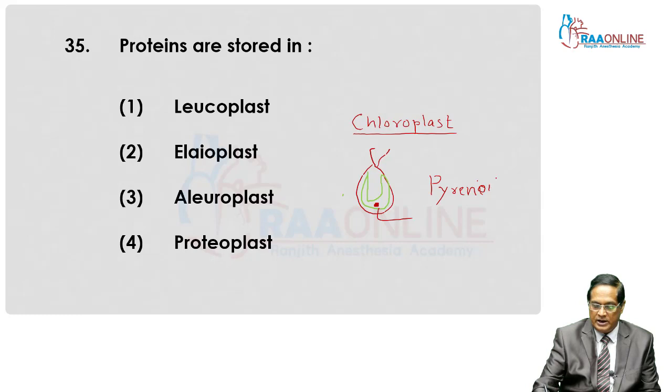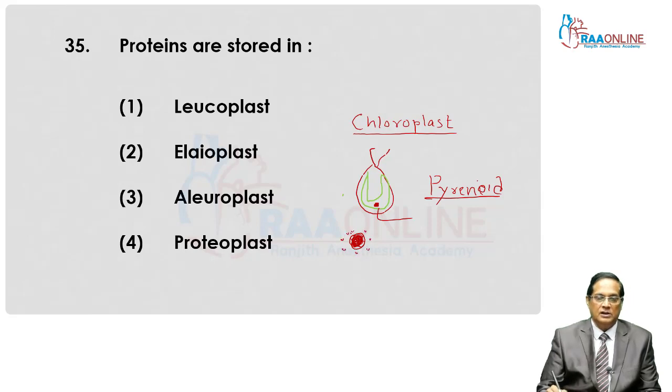They are proteinous granular structures covered by a starchy sheath. This is the starchy sheath. The role of pyrenoid is association with the accumulation of starch.